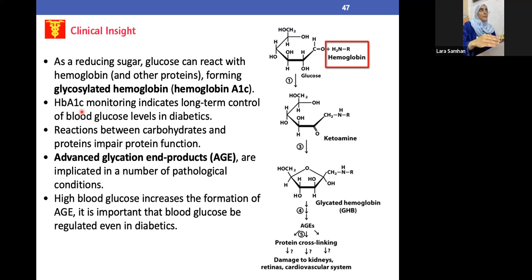If any person has a constant high level of glucose in the blood, or a high level of HbA1c, it will turn into AGE, or advanced glycation end product, and this will definitely cause a lot of problems in the body. It will cause dysfunction of different organs, like the retina, cardiovascular disease, GI and cardiac problems, and the kidney.